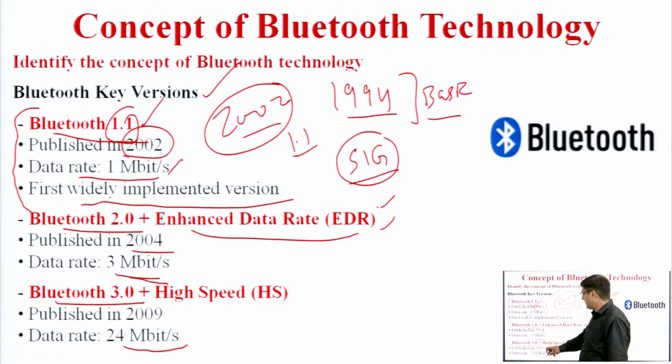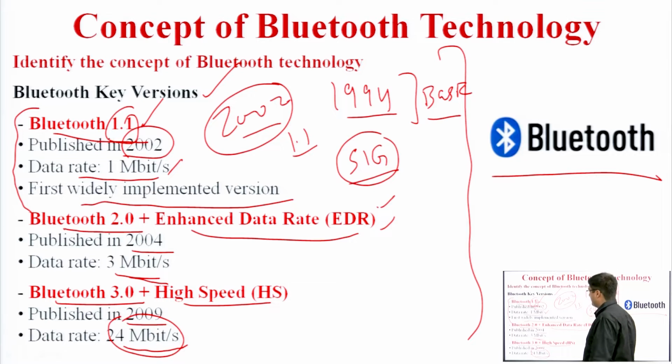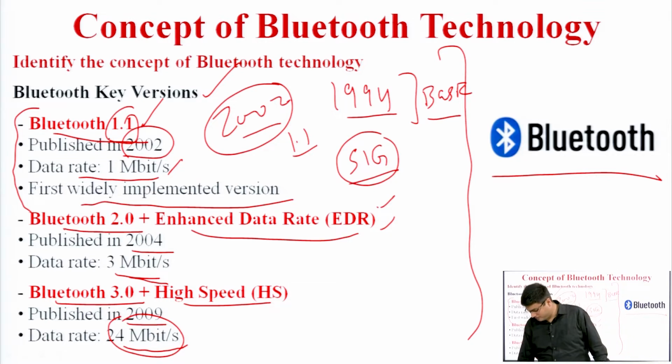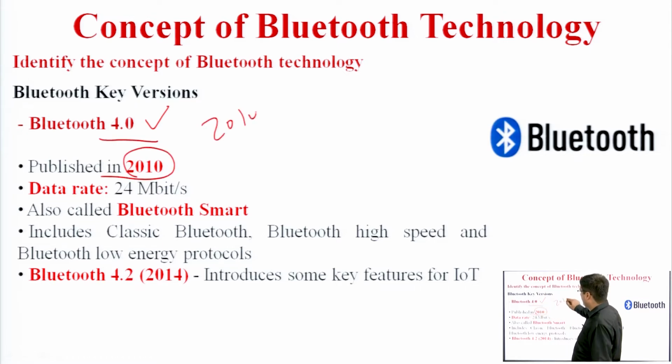After that, we have Bluetooth 3.0, published in 2009. It has a much increased data rate, a high speed. It works at very high speed, 24 megabits per second can be handled by Bluetooth 3.0. So there are various versions under the Bluetooth technology. Nowadays we are using the Bluetooth 5.5 version. After Bluetooth 3.0 there is some advancement, that is Bluetooth 4.0. It was published in 2010. So in 2010 Bluetooth 4.0 was launched.